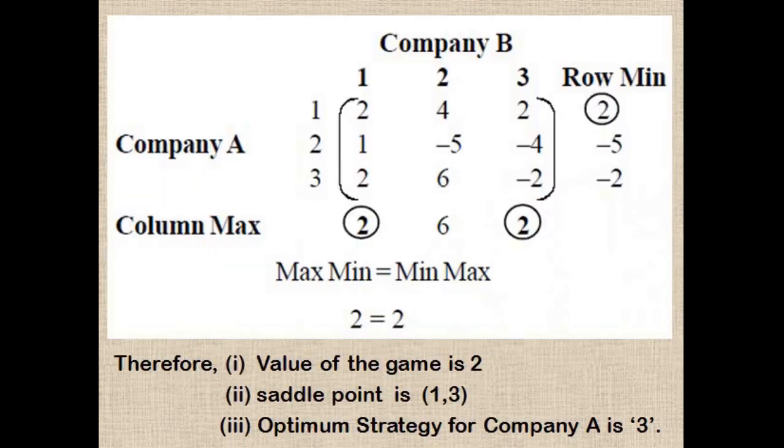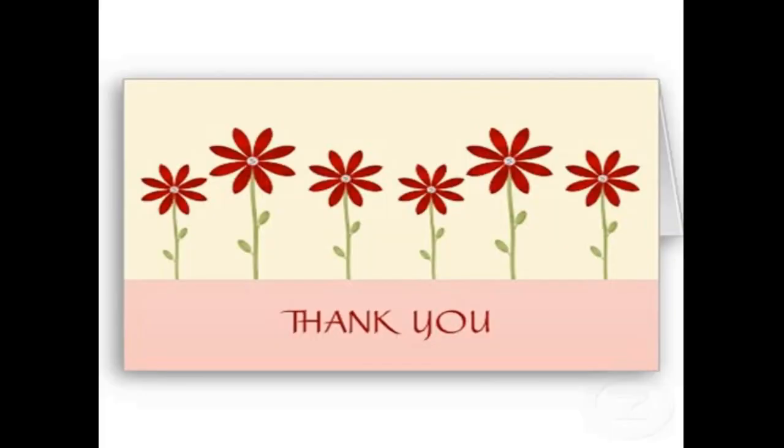Now we are going to solve this game. First we find the row minima and column maxima for this payoff matrix. The row minima are 2, minus 5 and minus 2, and the column maxima are 2, 6 and 2. Next we find the maximin and minimax values, which are both 2. Therefore, the maximin and minimax values are equal. So the value of the game is 2, the optimum strategy for company A is 3, and the saddle point is (1, 3). That means when company A uses its third strategy, it gets more gain compared to its other strategies. Thank you.